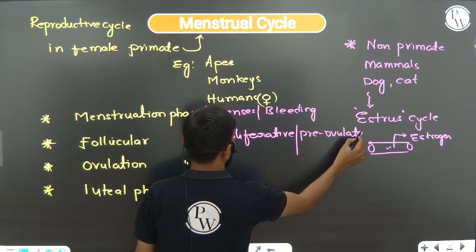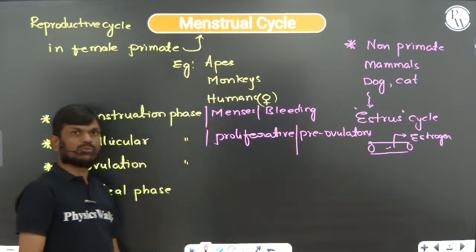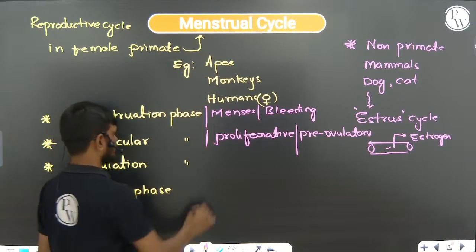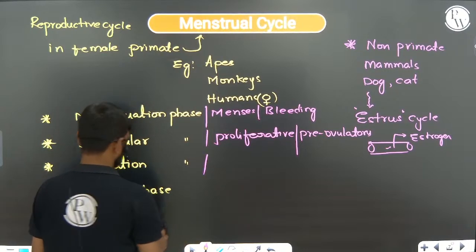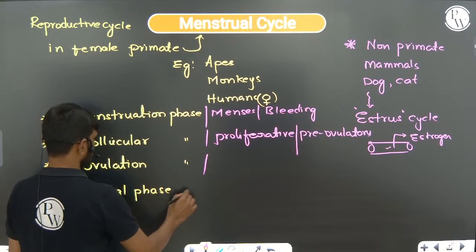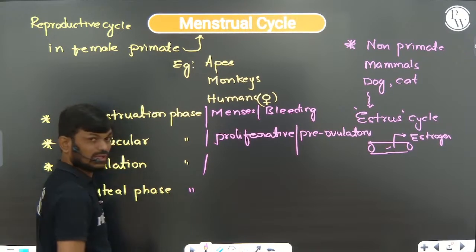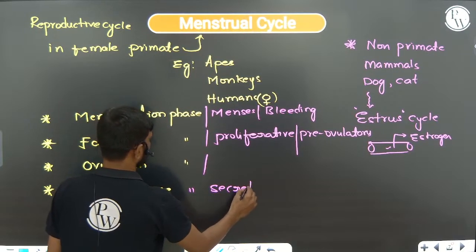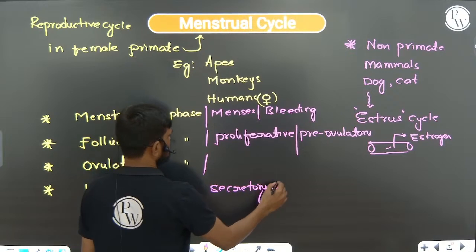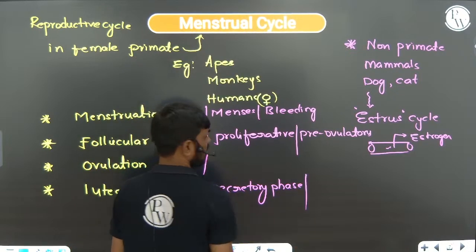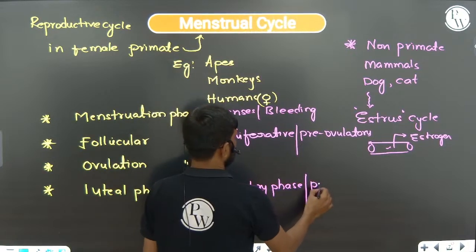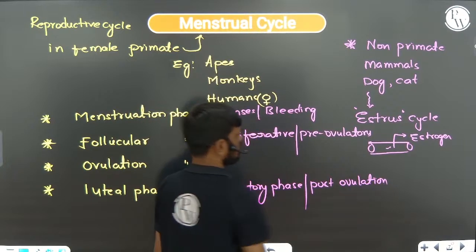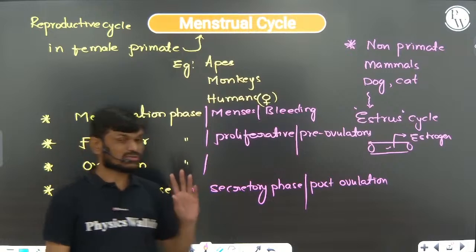Pre-ovulatory, proliferative, and follicular phase are all equal. Then ovulation. Next, the luteal phase is also called the secretory phase and the post-ovulatory phase.